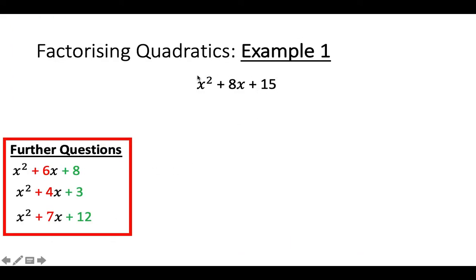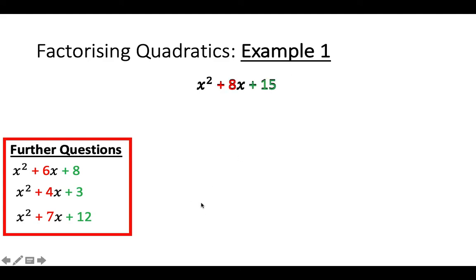So this is the example I want to show you how to do. If you're aware of how to do it, go ahead now, and I'm going to go through each of these examples. Now, in each of these examples, we are going to find the product of the green number and the sum of the red number. The product of the green number is because it's the number on its own in the quadratic expression. This is a quadratic expression because it's got an x squared. That's the only thing it's needed to make it a quadratic expression. But it can't have an x cubed or an x to the power of 4, etc., because that would not be a quadratic.